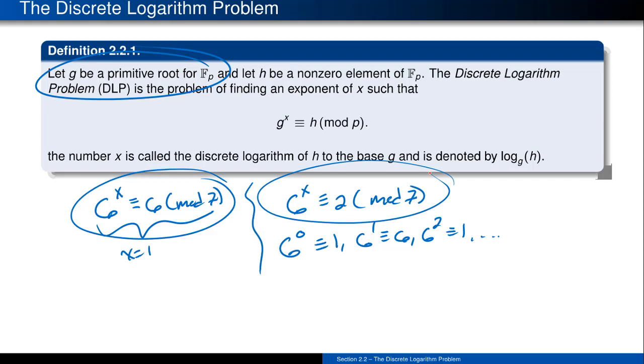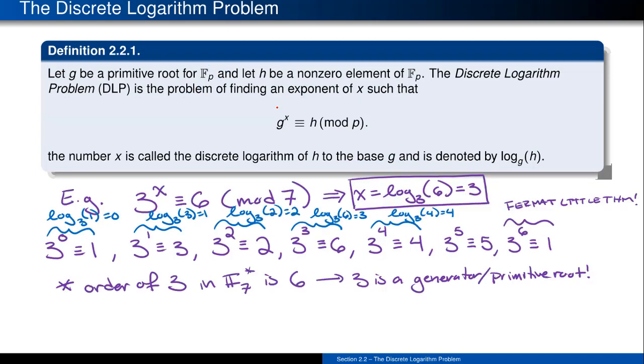So we can actually rephrase this discrete log problem by allowing g to be any entry, but the issue here is that this thing may or may not have a solution. If it is a primitive root, then we know that this thing is guaranteed to have a solution. If I switch it to some non-generator, I may have something that's actually going to fire off as a non-solution.